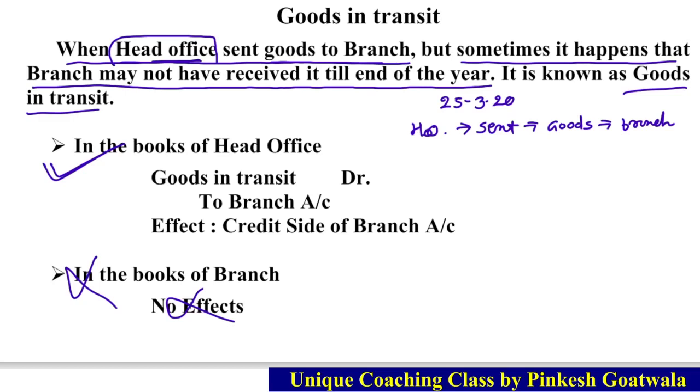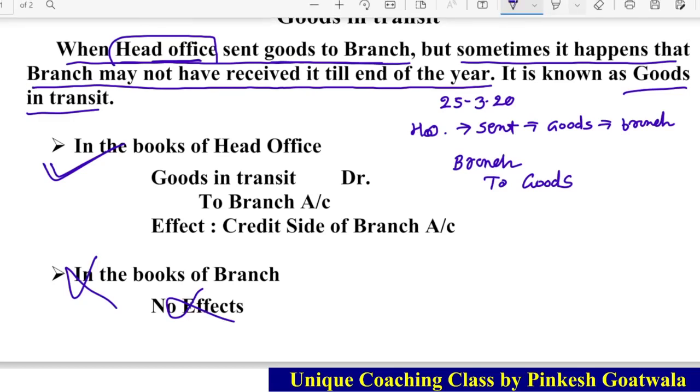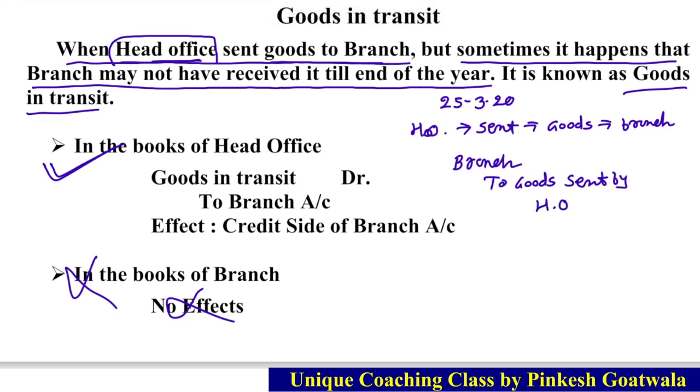When goods are sent, in simple language goods will be credited, and who will be debited? That is the branch account. So the journal will be branch to goods. Actually it will be written as goods sent by head office.